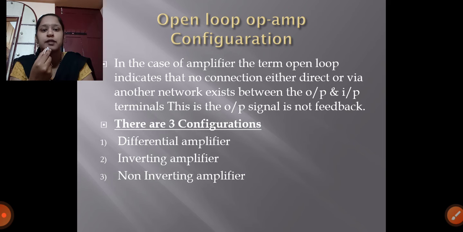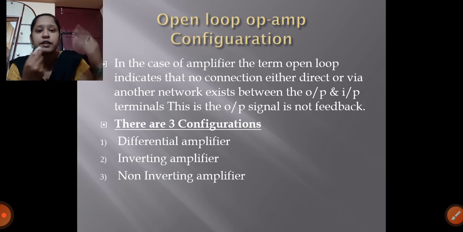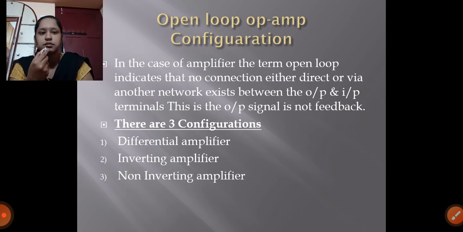Yesterday I explained with an example: what do you mean by feedback? When the input is connected to the output, we call it feedback. There is no connection between the input and output, that's why there is no feedback. When there is no feedback, it is called an open loop configuration.